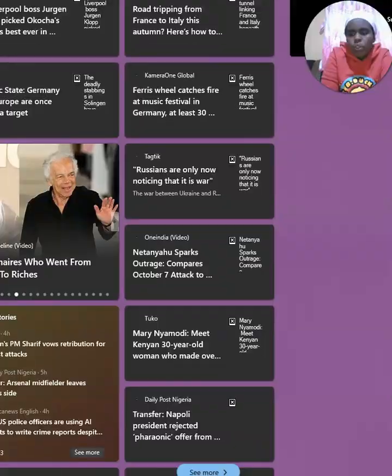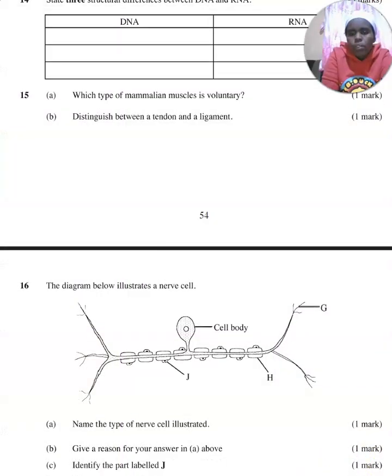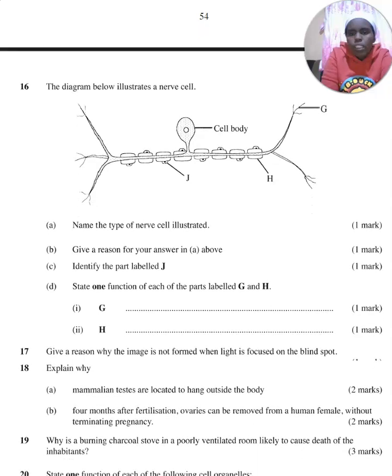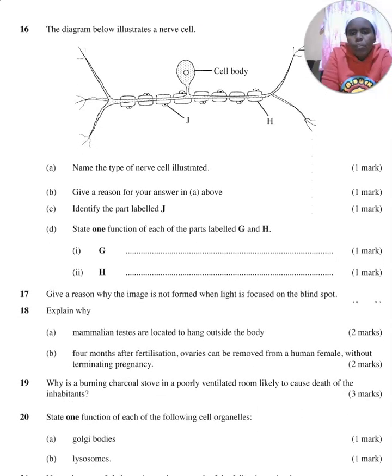Then we go on to the next question. This is number 16. Number 16 says that the diagram below illustrates a type of nerve cell. You're supposed to name the type of the nerve cell illustrated, and then you give reasons for your answer. This one is a sensory neuron. You can see clearly the cell body is located here, outside the central nervous system. This is the sensory neuron.